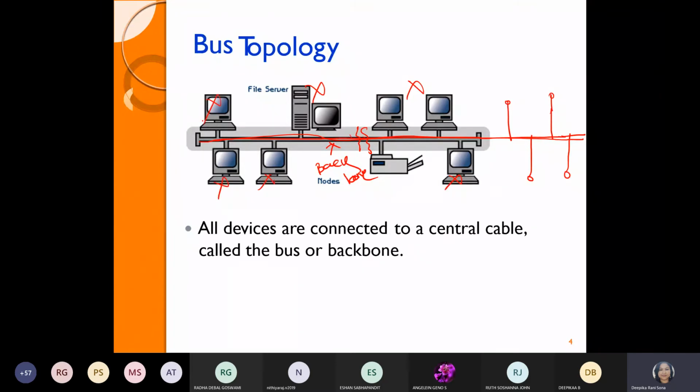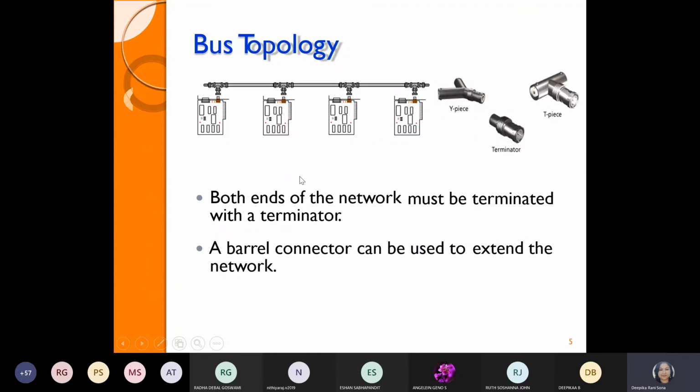They will also malfunction. So this is the advantage and disadvantage and architecture or structure of your bus topology. Here you can see the devices we are going to use: terminators, T pieces, L pieces, and Y pieces can be used as joints to connect many devices. We can use these connectors.